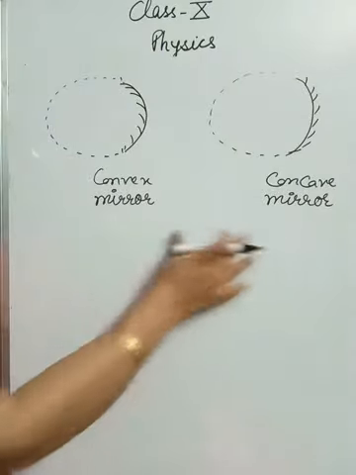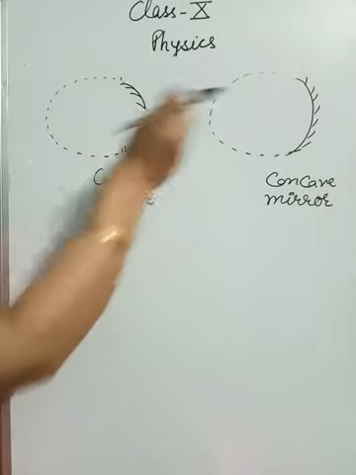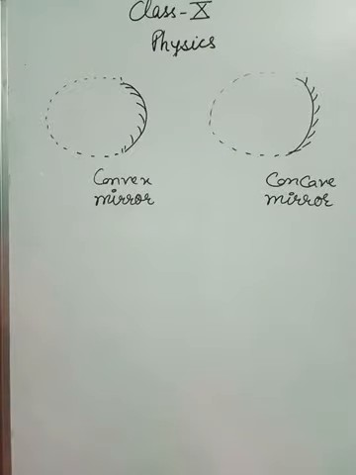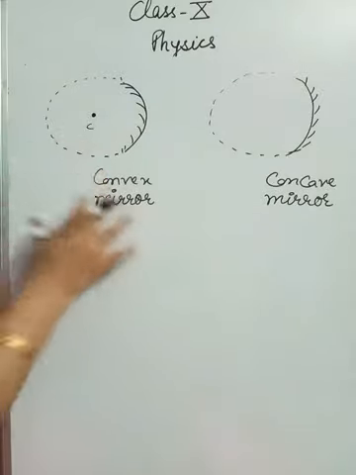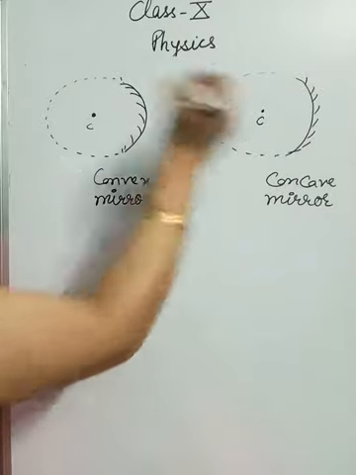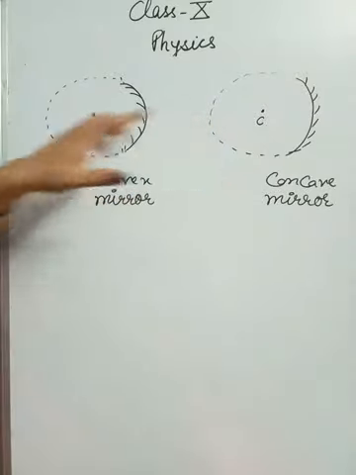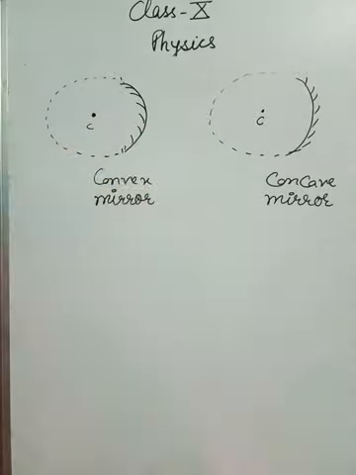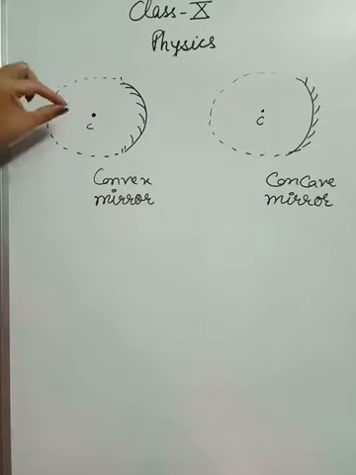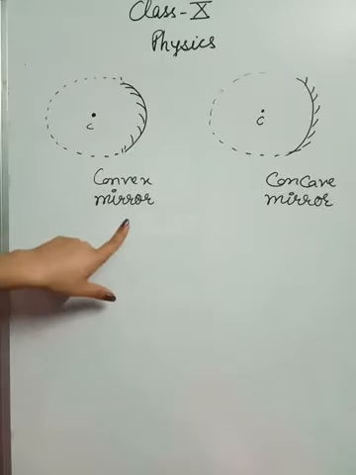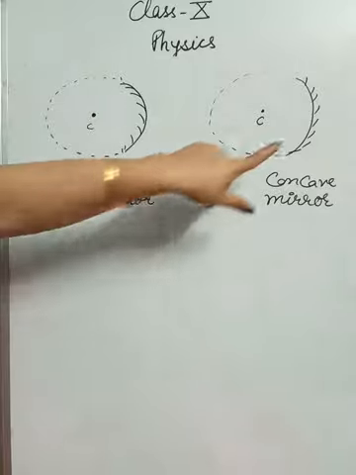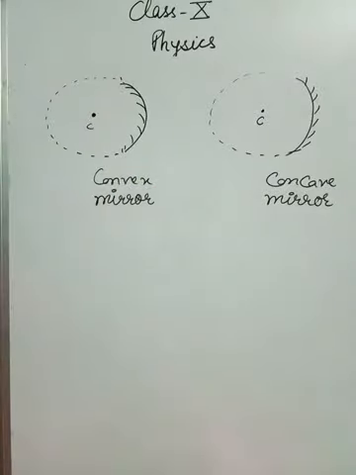And now I'll discuss the main points which are of importance for us. See, there will be some central point or midpoint of this sphere. This is sort of an imaginary sphere, but for this imaginary sphere we will have a center, and this midpoint of the sphere is called the center of curvature. So how are we going to define the center of curvature? The center of curvature is the midpoint of the sphere of which the given mirror is a part. In the same manner, the same definition will go for the concave mirror also.